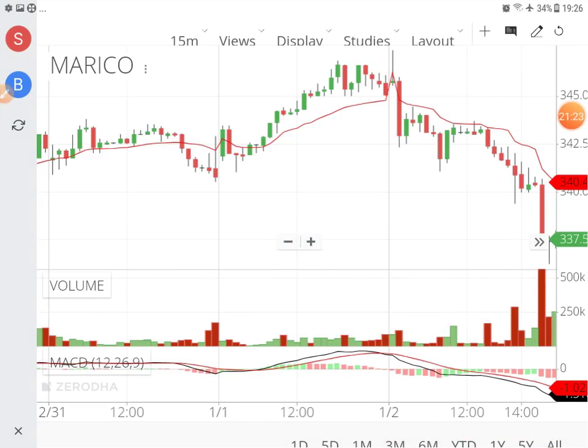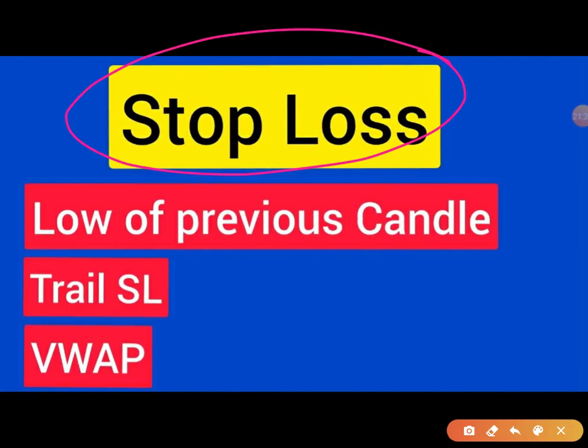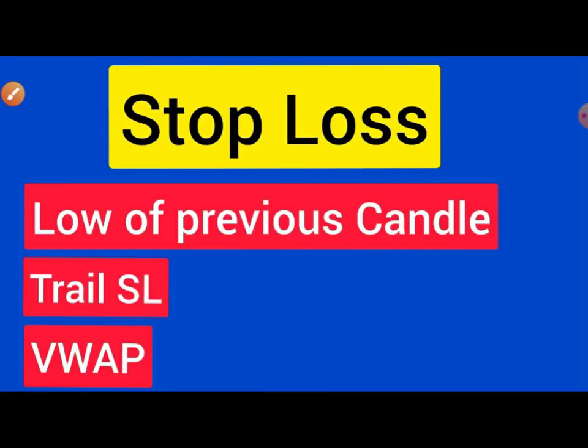So friends, whenever we do intraday trading, the thing which is very important for us to know is the stop loss which we need to keep. So we need to keep only 3 parameters as stop losses. One is the low of the previous candle. The second one is, if we are in profits, we can trail the stop loss. Like if we have reached here, we can trail the stop loss and keep the low of the previous candle, this one, or maybe the top of this candle, whichever you feel like.